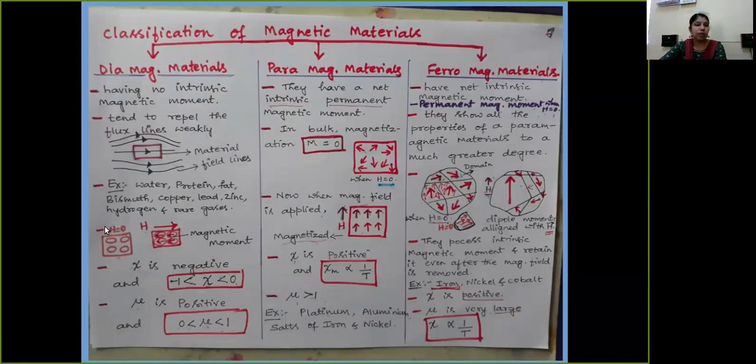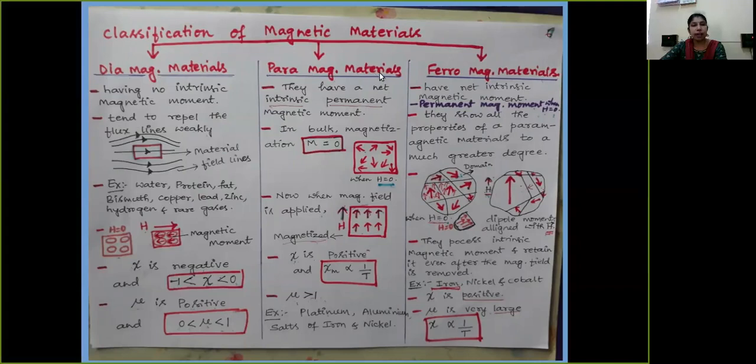Okay, so consider the diagram here. When there is no magnetic field, when H is equal to 0, there are no magnetic dipole moments. When we apply a certain magnetic field, the dipole moments arise, but they align in the direction opposite to the external magnetic field. Because of this, the diamagnetic material does not possess any intrinsic magnetic moment, and its susceptibility is negative, lying between -1 and 0. Its permeability is positive, lying between 0 and 1.